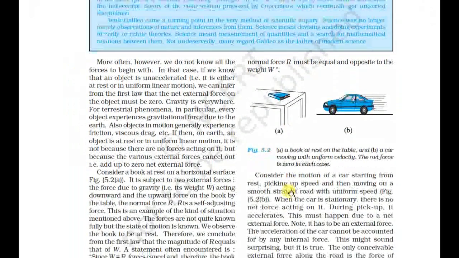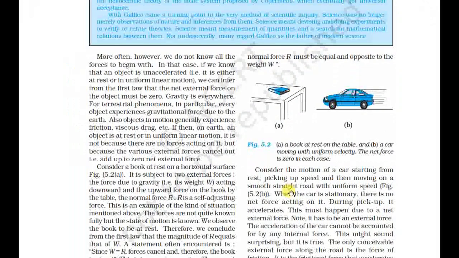See here. Consider a book at rest on a horizontal surface. It is subjected to two external forces. The book is made of wood, and the force due to gravity acts downwards. There is also an upward force on the book by the table, the normal force R. R is the self-adjusting force.